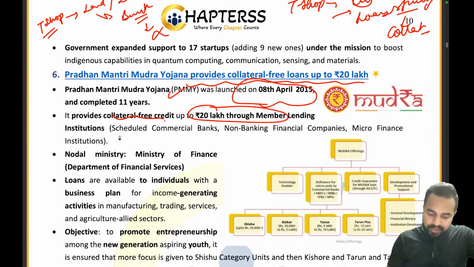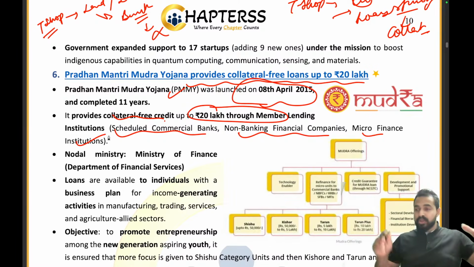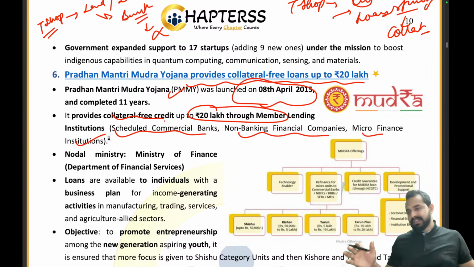So basically that's how scheduled commercial banks, NBFCs and microfinance institutions, through these member lending institutions, this collateral free credit will be provided up to the value of 20 lakhs, right?